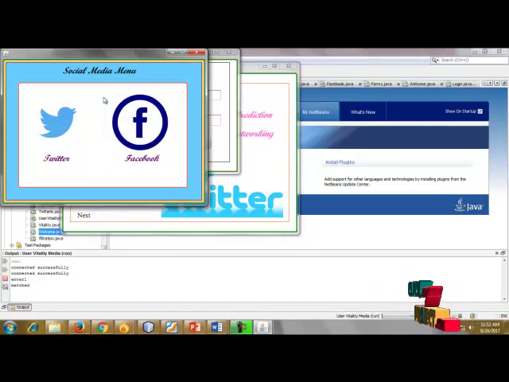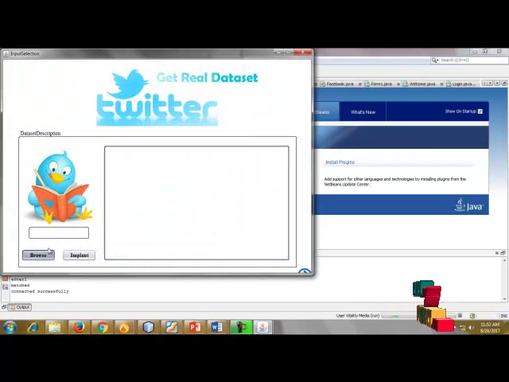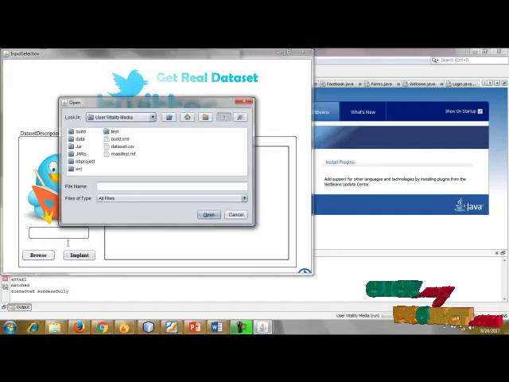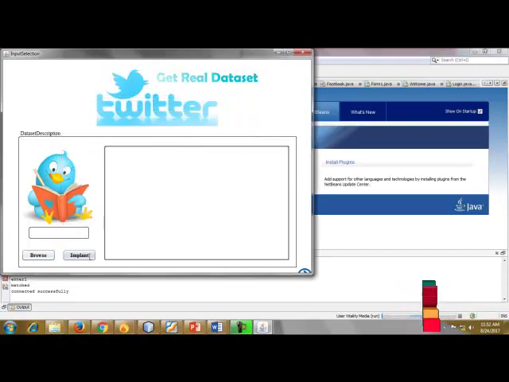This is the social media main menu. One is Twitter and the other is Facebook. I click Twitter, then browse. This is the dataset.csv, going to the implementation.